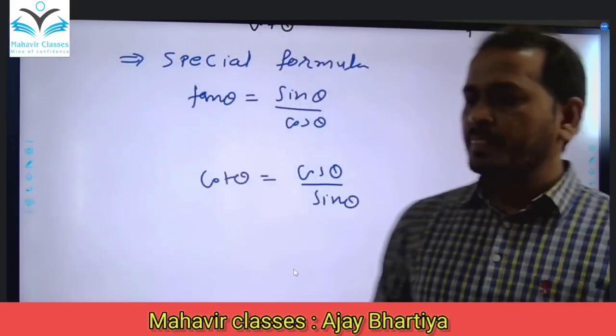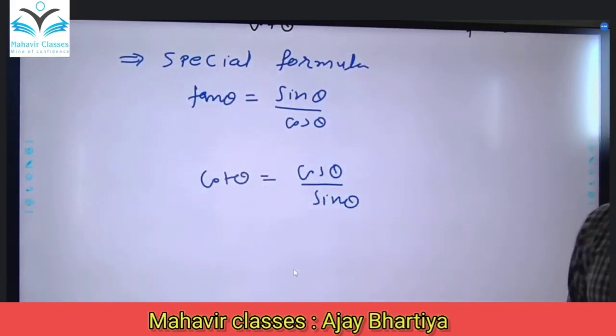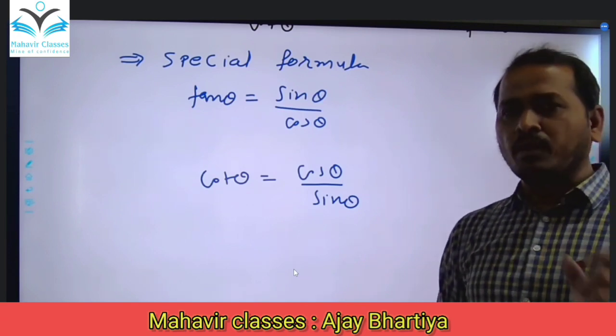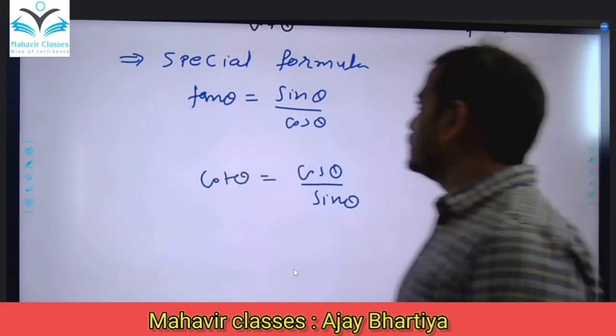Clear? So these are 2 extra formulas that you can apply in all sums.